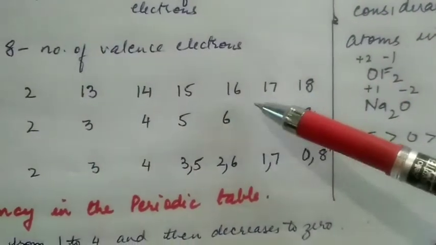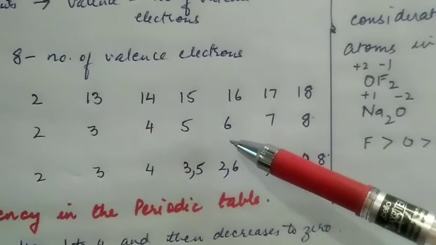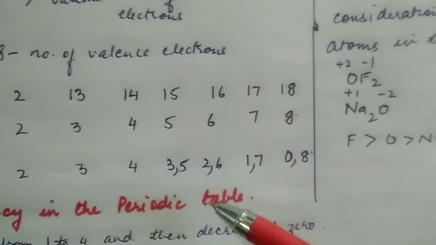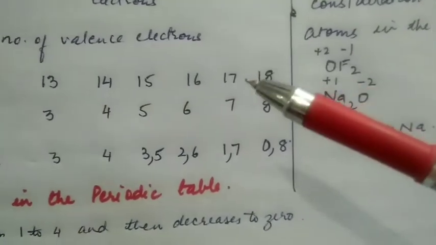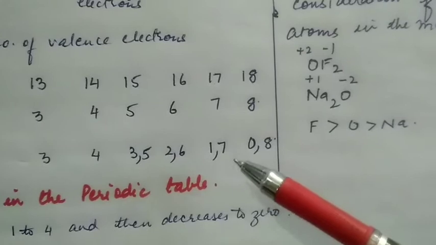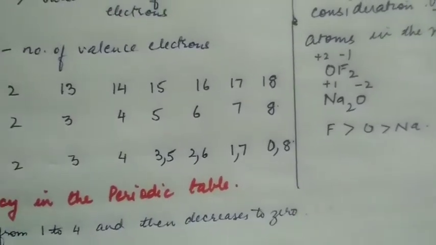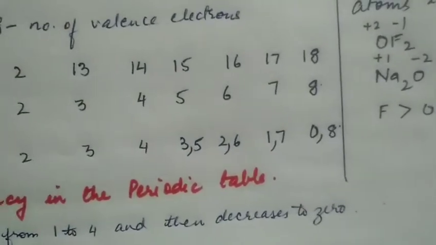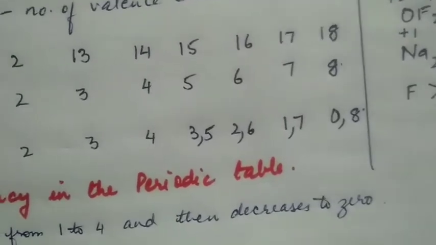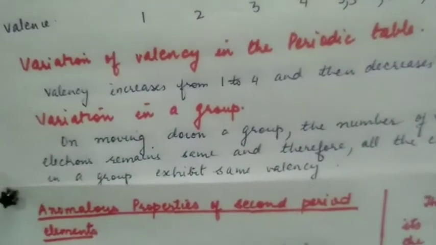Group 16 has 6 valence electrons in its outermost shell, it can show a valency of 2 by gaining 2 electrons or 6 by sharing electrons. Group 17 has 7 electrons in its valence shell, can show valency of 1 and 7. Group 18 has 8 electrons in the outermost shell and can show a valency of 0 or 8.